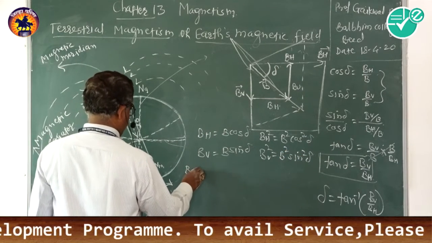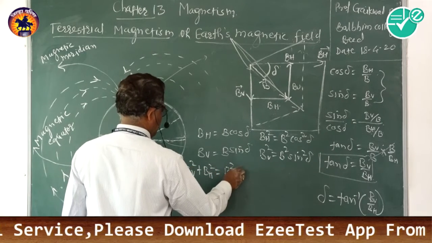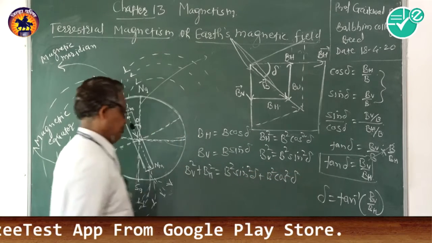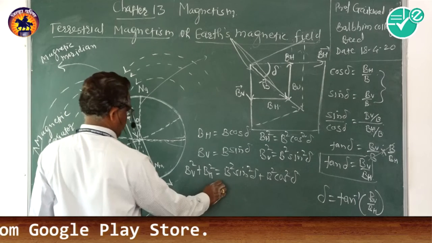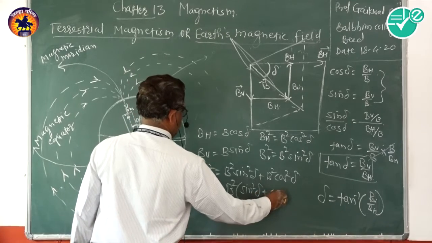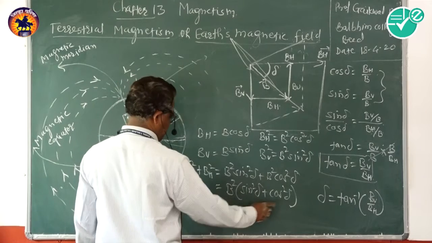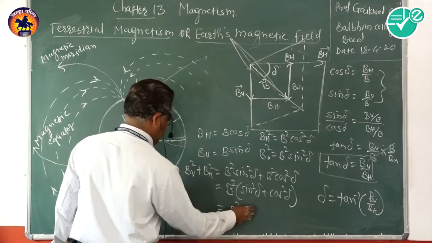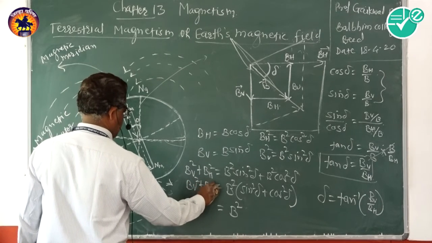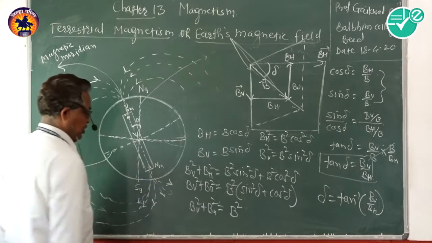Therefore, BV square plus BH square is equal to B square sin square delta plus B square cos square delta. Now B square is common, so B square into sin square delta plus cos square delta. Here sin square delta plus cos square delta is equal to 1, so this is equal to B square. Therefore, BV square plus BH square is equal to B square.